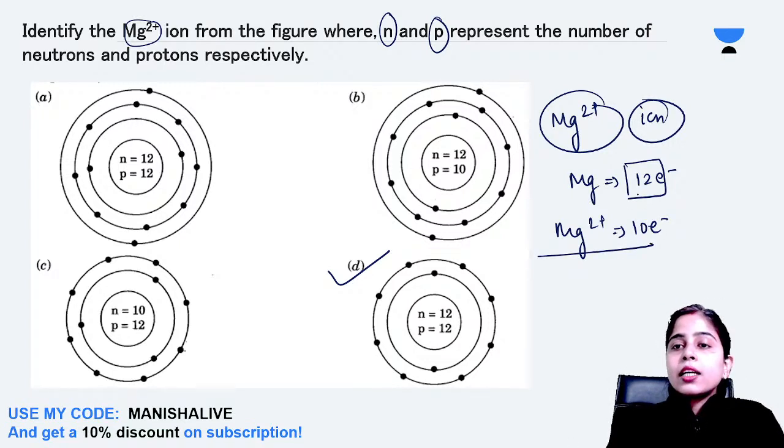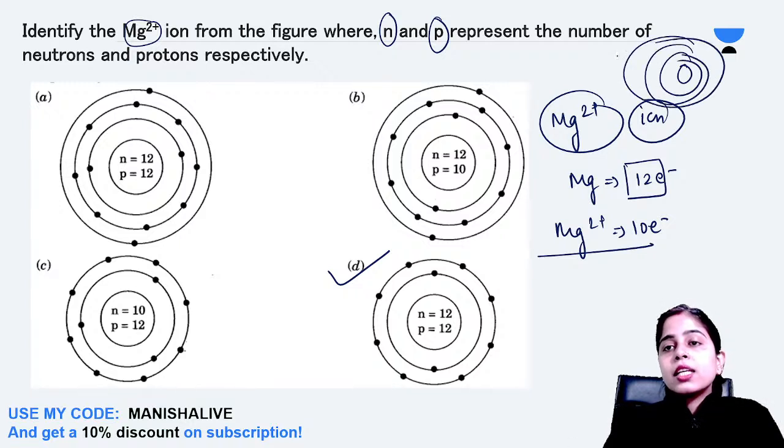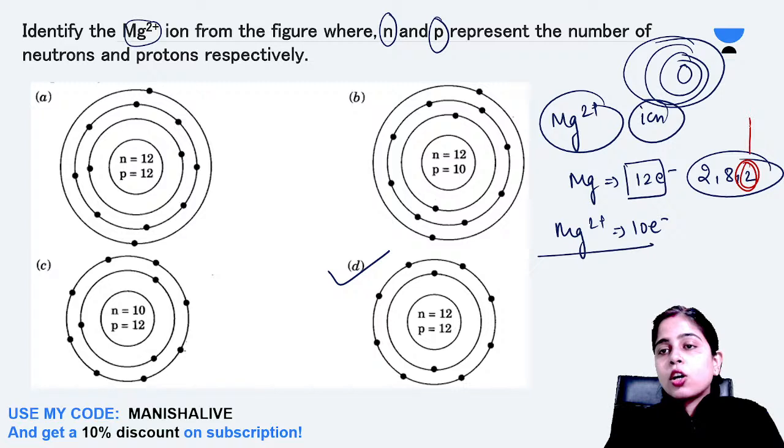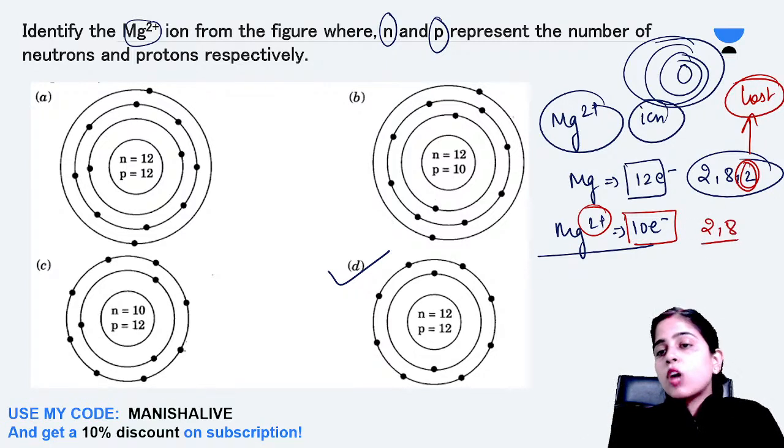Now earlier when there were 12 electrons, it had 3 orbits. In the first orbit 2 electrons, second orbit 8 electrons, third orbit 2 electrons. That was the distribution. Now it has lost 2 electrons. It has lost the outermost shell electrons. That's why it is acquiring this +2 charge. Hence it will have 10 electrons distributed in 2 orbits, that is 2, 8. Hence it will have only 2 orbits.